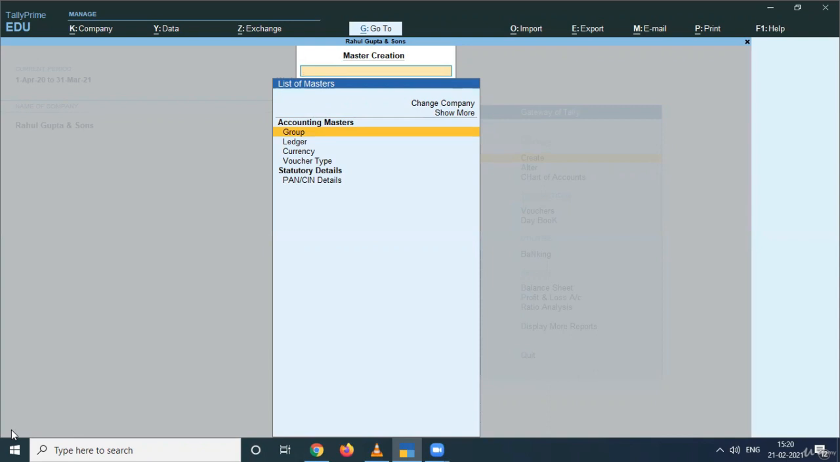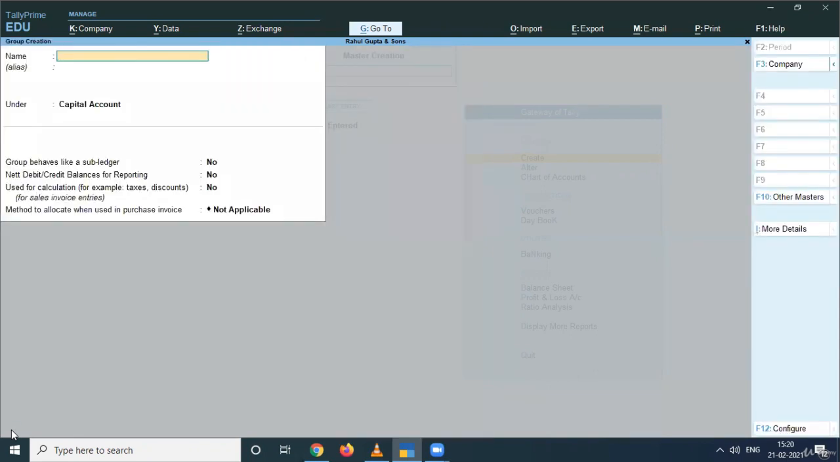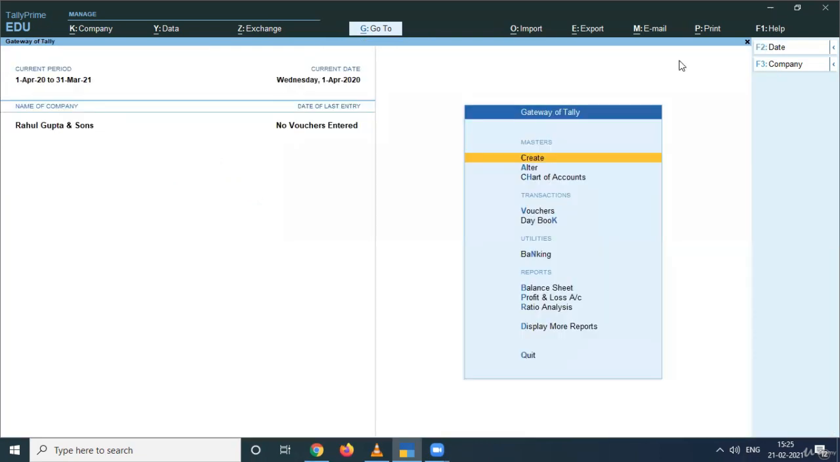So first of all, there is group. When I go to group, I can see here the name and the subgroup under which I want to post, what that group behaves like, and many other features available over here. Now, to look at how to create ledgers and groups, first of all, you can create any ledger or group from the create option as well as from the alter option. How you can create a ledger or a group from alter, I'll show you further.